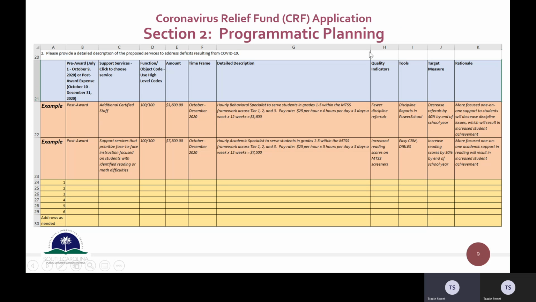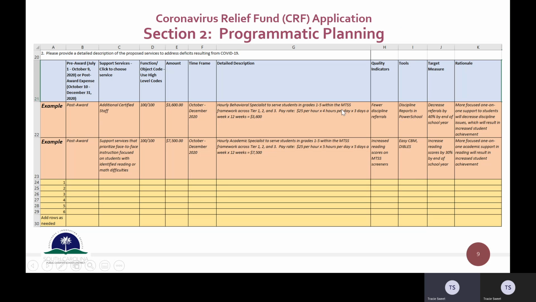And that's because of this next section on your application, you'll see it's titled Define and Measure. There is a section of the application where we have to notate how each school will define and measure each activity. And these are the 4 areas that section's divided into: quality indicators, tools, target measure, and rationale.